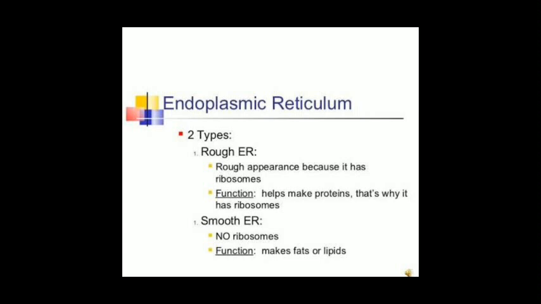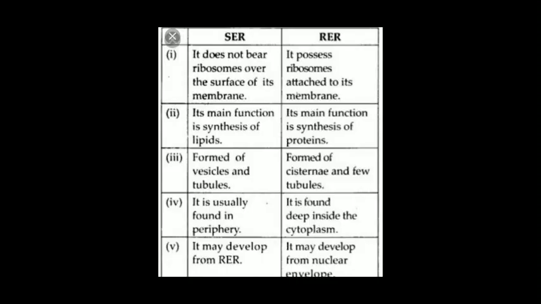The protein which are synthesized on rough endoplasmic reticulum are used in the formation of plasma membrane, enzymes and hormones, and they also provide the surface for many chemical activities. Formation of Golgi apparatus, lysosome, vacuole all occurs through the endoplasmic reticulum. With this information, you can easily differentiate between the smooth endoplasmic reticulum and rough endoplasmic reticulum.